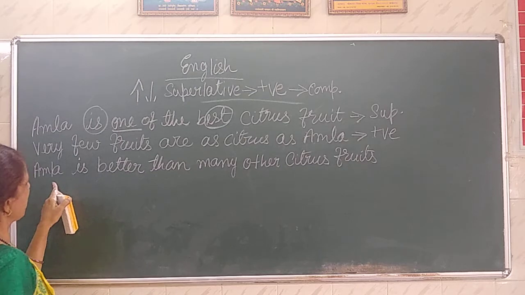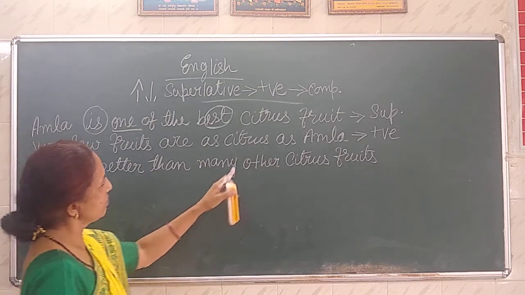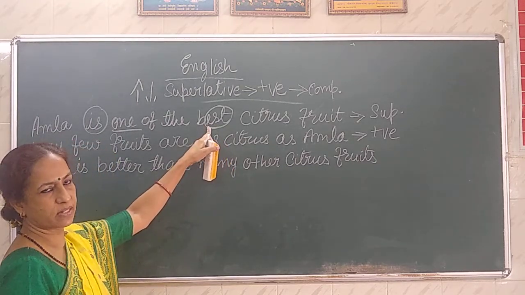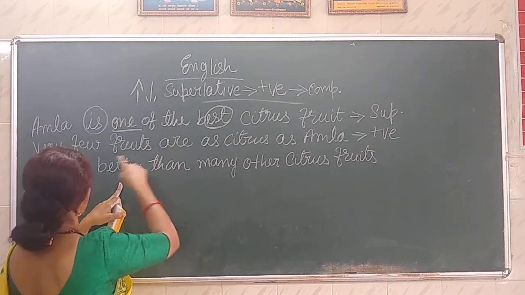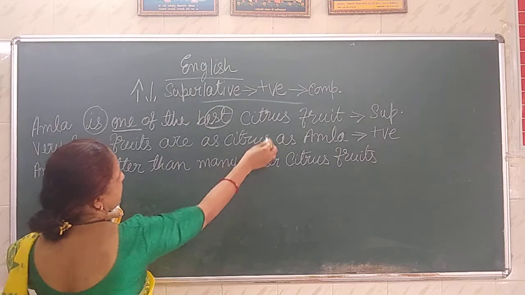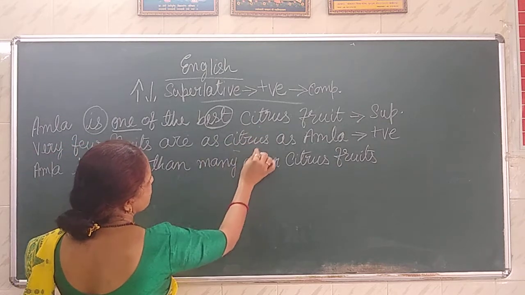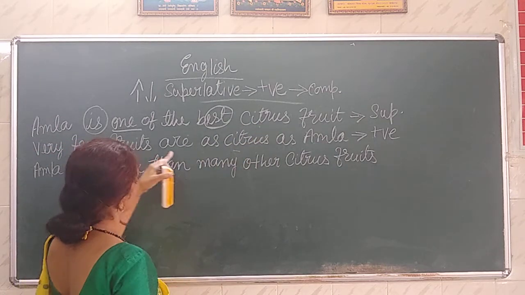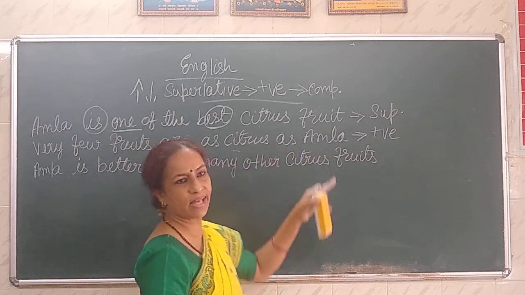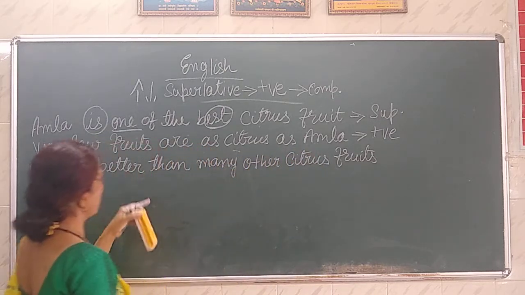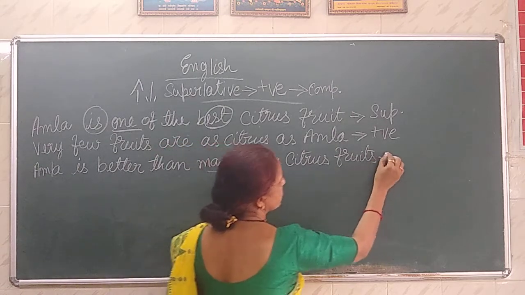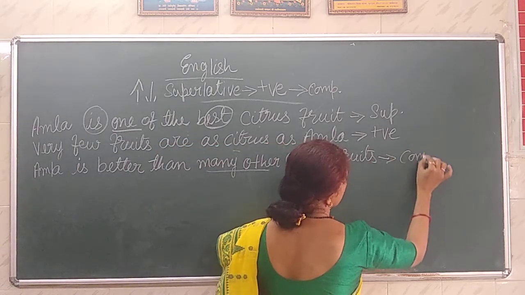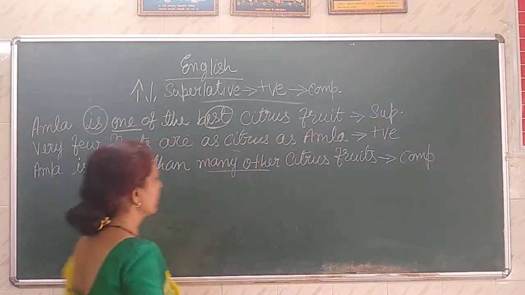Okay, so Amla is better than, because best. So comparative degree is better. Here, as good as, good is not used here, but citrus, the best citrus fruit. So you say very few fruits are as citrus as Amla. Amla is better than many other citrus fruits. This is what? This is comparative degree. Okay?